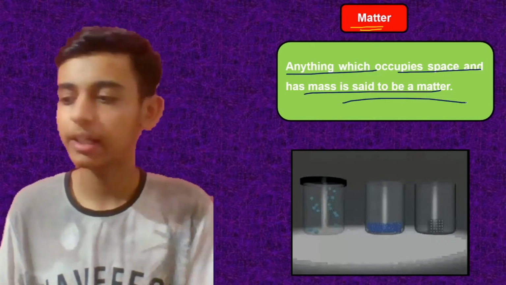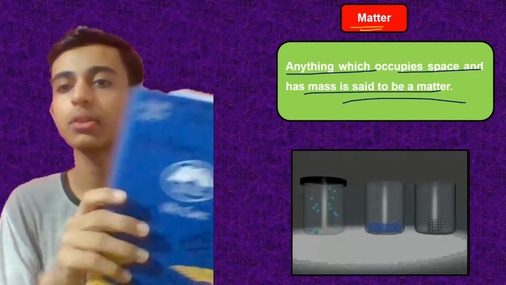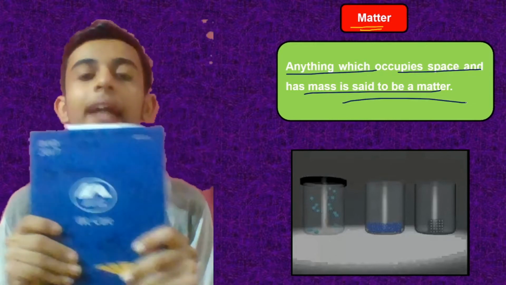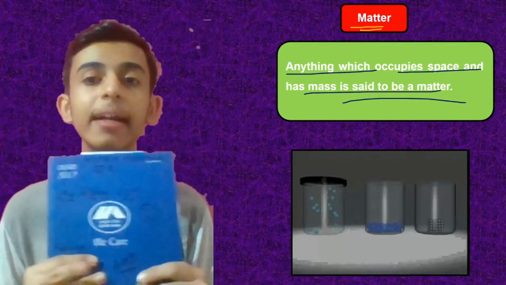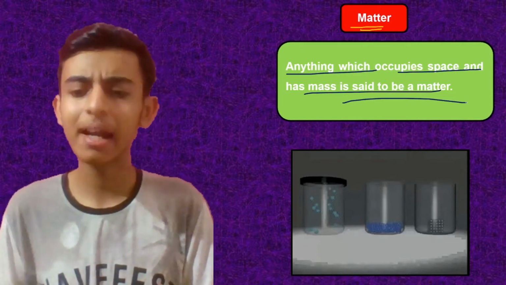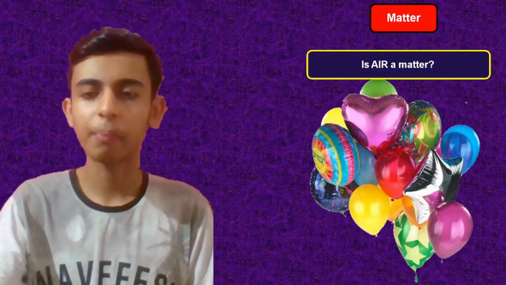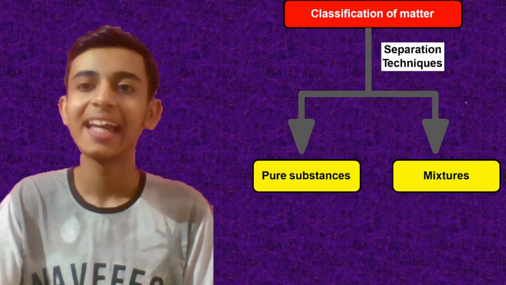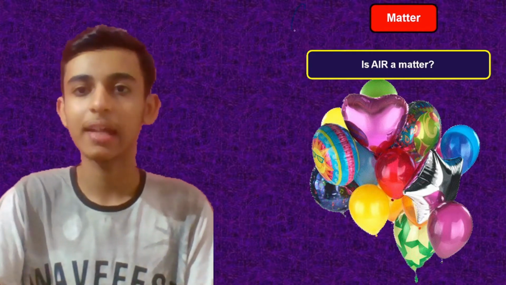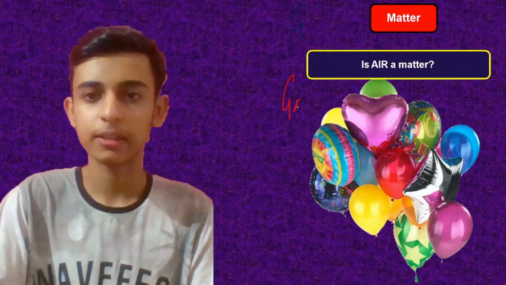Let's say if I have a diary. Wait a second. Yeah, this is my diary. It is occupying some space and it has some mass. So I can say that my diary is matter. So everything present around you is nothing but matter. Easy. Then you would ask, is air a matter? Do you think? Let me know in the comment section. But I will tell you that yes, air is also a matter. It is a gas. So air is a gas.